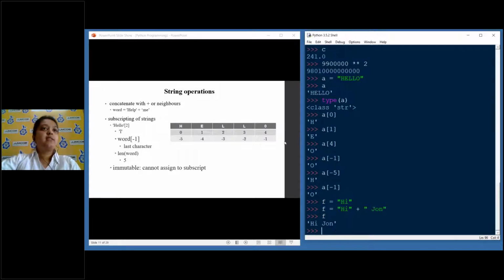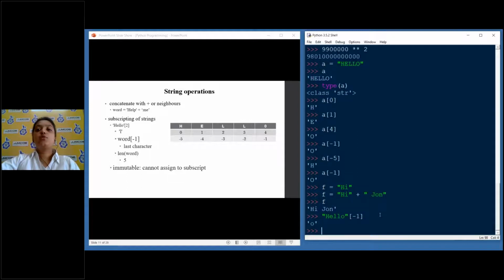We have already seen subscripting of strings by using this index position. You can also do it explicitly. Instead of using a variable, suppose I have declared hello. This is not assigned to any variable. But if I put square brackets in front of it and I write -1, I will get O. So Python allows that also. It doesn't require at all for you to put any kind of variables in the interpreter. You can simply use these kinds of sentences and also get these.